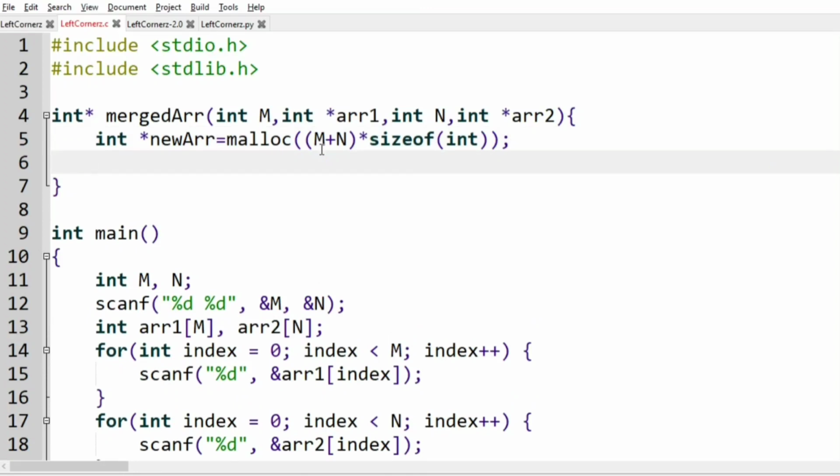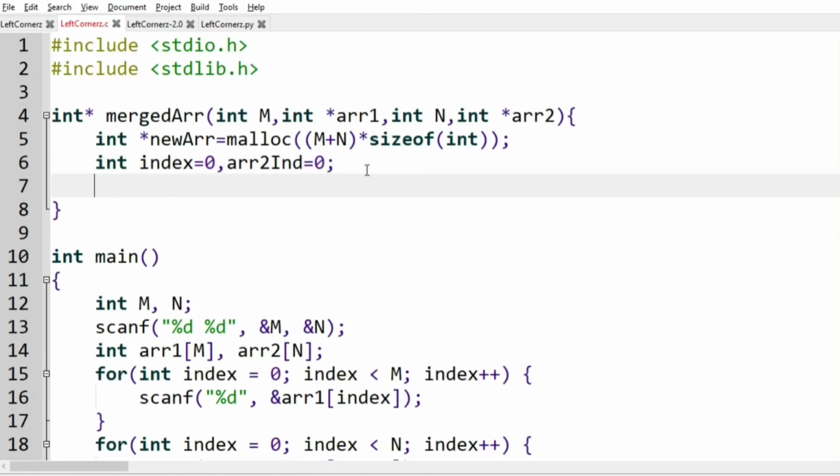So this will allocate memory for the new array. So then after that we have int index equal to 0 and array 2 index is equal to 0.